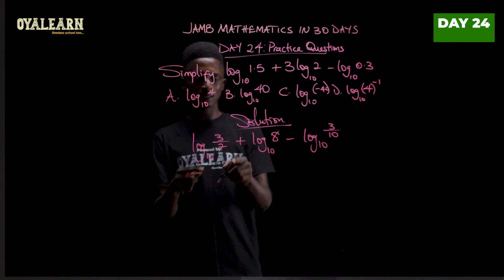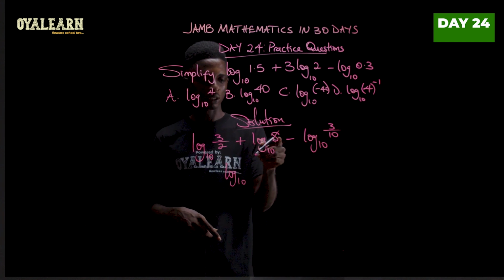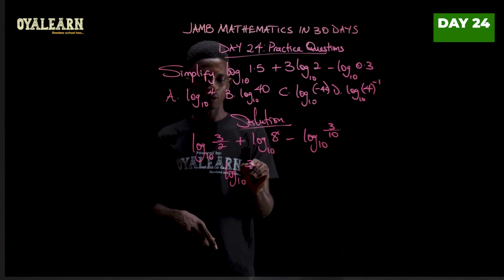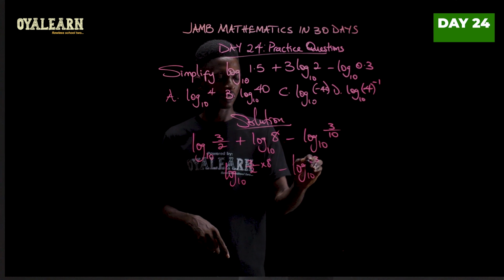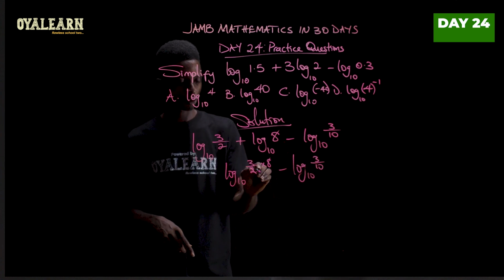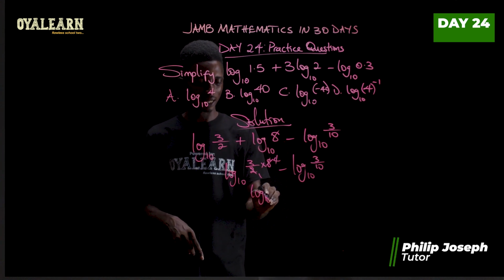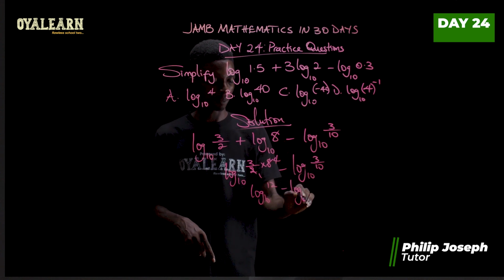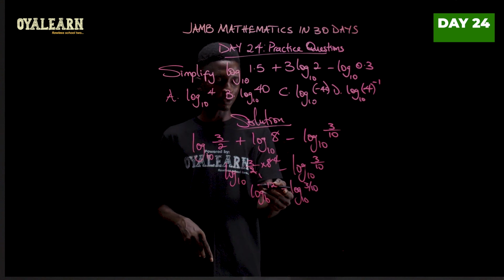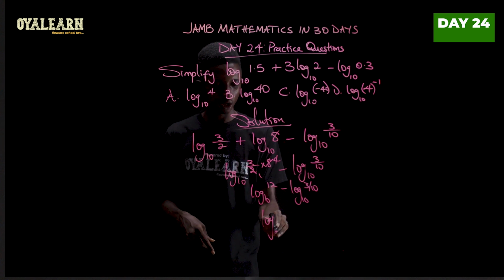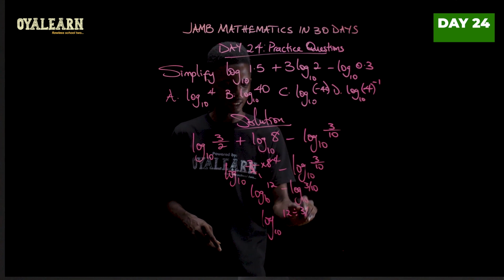Now, from the laws of logarithm, in this kind of case, I can just take one of the logs, and we say log base 10, then we multiply these two together. So that will be 3 over 2 times 8, minus log base 10 of 3 over 10. From here, 2 here 1, 2 here 4, so 4 times 3 gives us 12. So what we have here is log base 10 of 12 minus log base 10 of 3 over 10. From here, the subtraction becomes division, so we say log base 10 of 12 divided by 3 over 10.